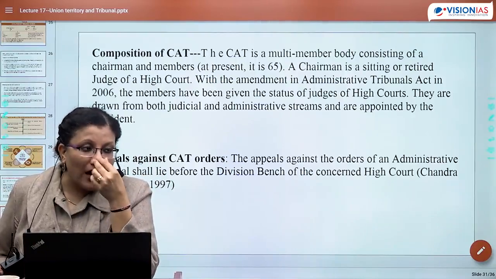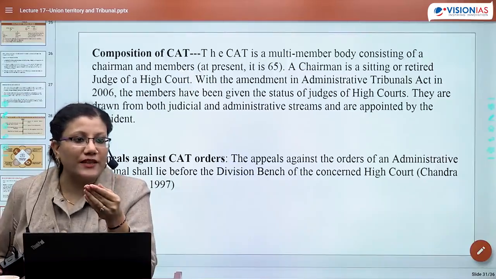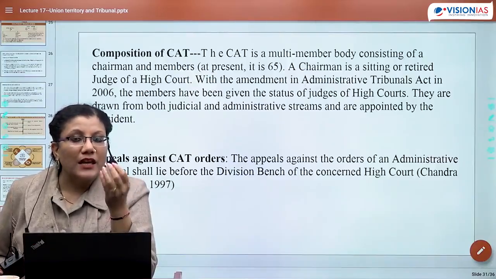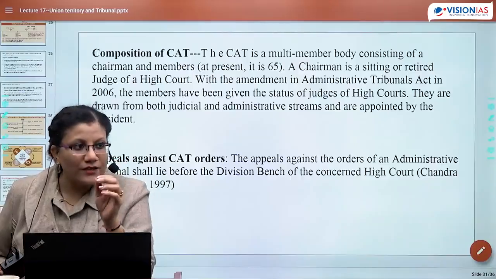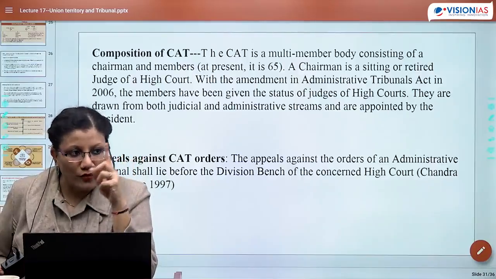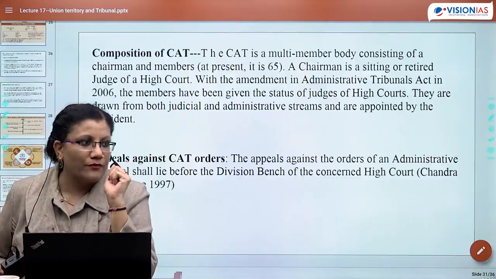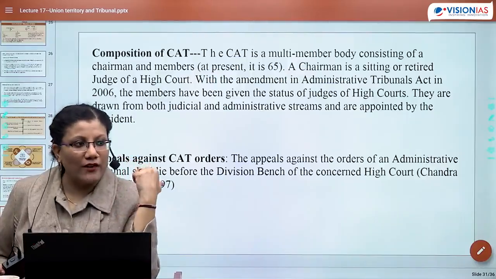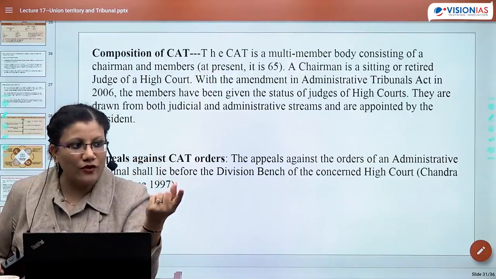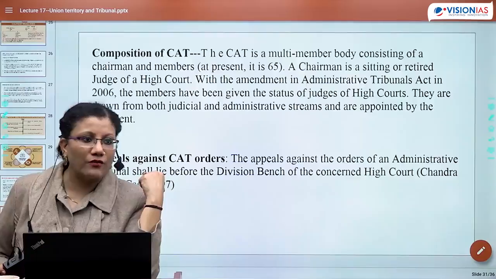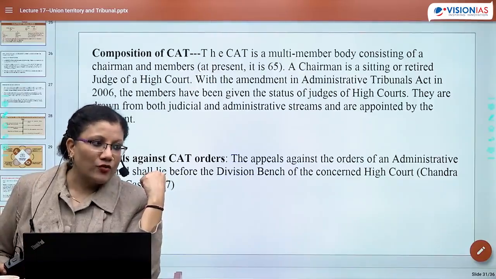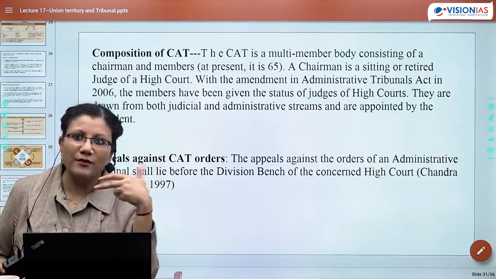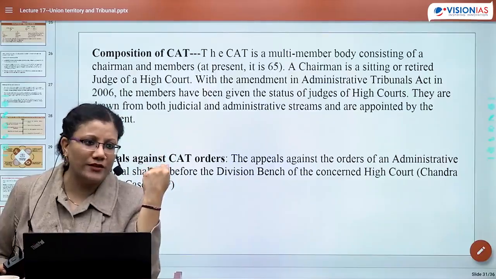Okay, so she is saying that here there is diversity because administrative members are there, but there are just judicial members. So the point is that since you are not satisfied with this diverse composition only, then you would be making an appeal to High Court. Right? So now you don't have any choice saying I want again diversity. Agar diversity chahiye of opinion, then be okay with the decision what CAT has given. You can't have another similar body, no? Then what's the point of making an appeal? CAT jaisi body ko maine appealing bhi bana di, so what is the point?